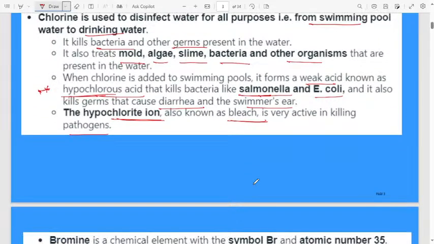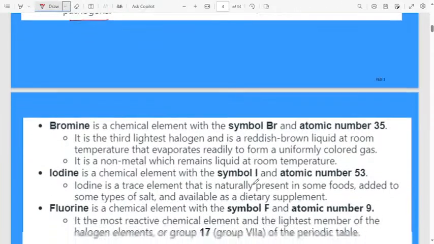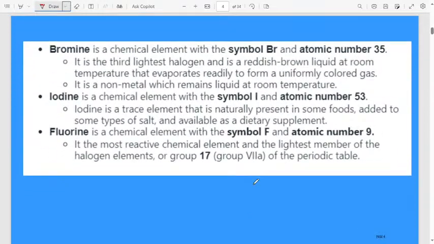Chemicals in our daily life, they will ask simple questions only. Let us discuss in detail more non-metals, that is bromine, iodine, fluorine. Bromine is a chemical element whose symbol is Br, and its atomic number is 35. It is the third lightest halogen. Bromine is the third lightest halogen and is a reddish brown liquid at room temperature that evaporates rapidly to form a uniformly colored gas.